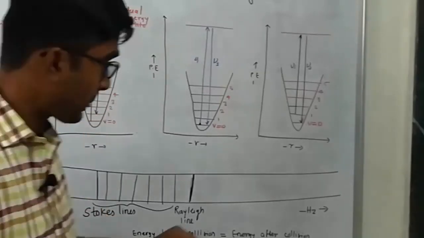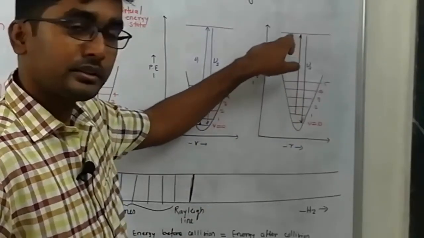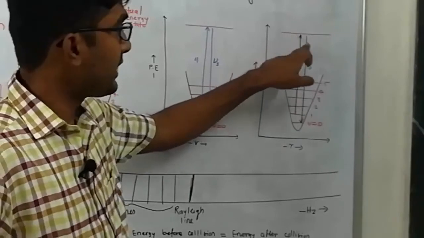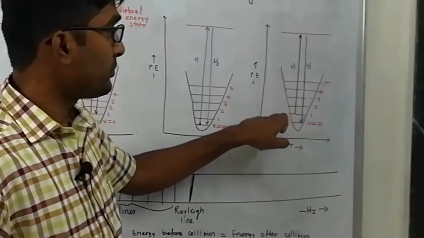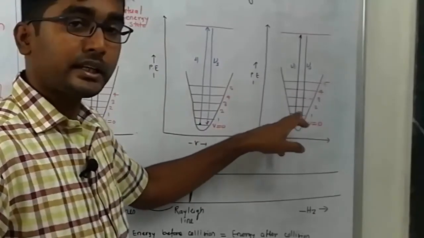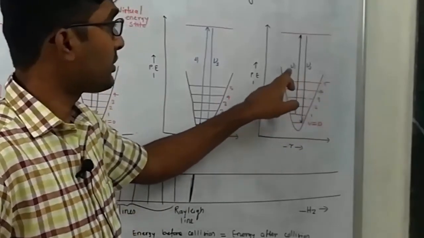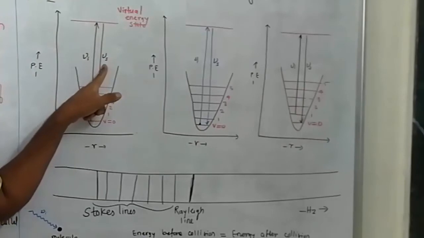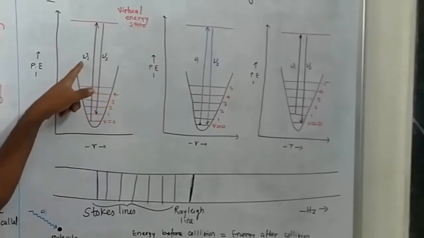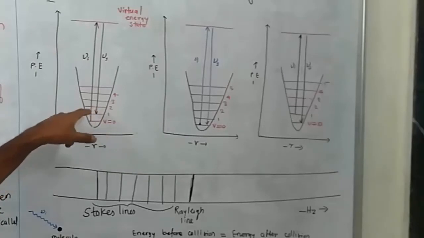In this case, there is a transition from the upper vibrational energy level to the virtual state, and then it comes back to its lower energy state, V equal to 0. Transition from V equal to 1 to V equal to 0. In this case, the scattered radiation has more energy than the incident radiation. Here, the scattered radiation has less energy than the incident radiation, because look at the transition. This transition is taking place from the lower vibrational energy level to the upper vibrational energy level.